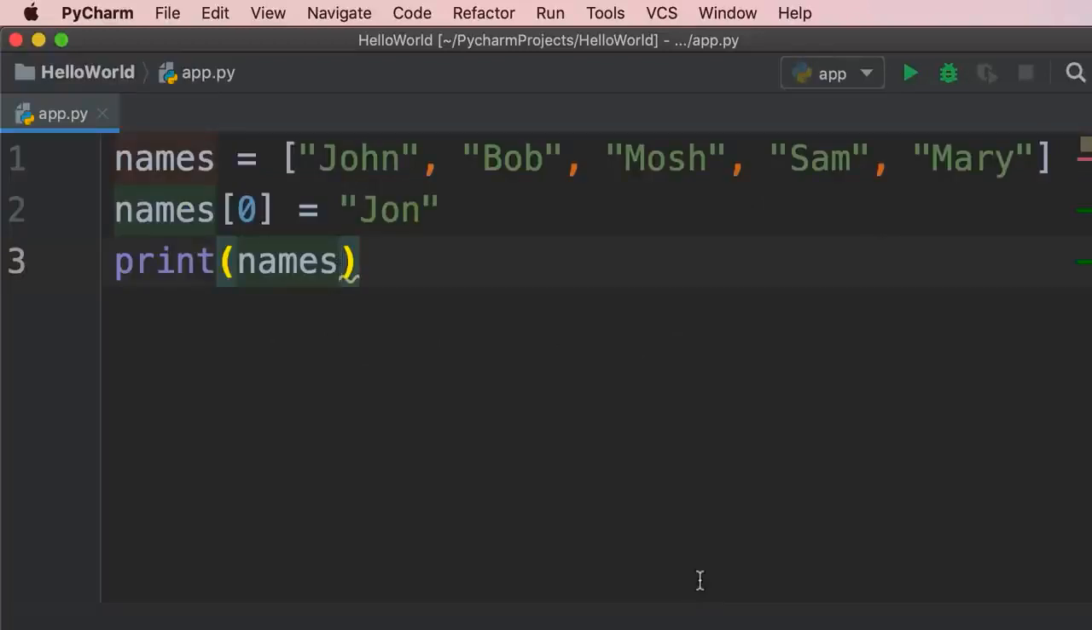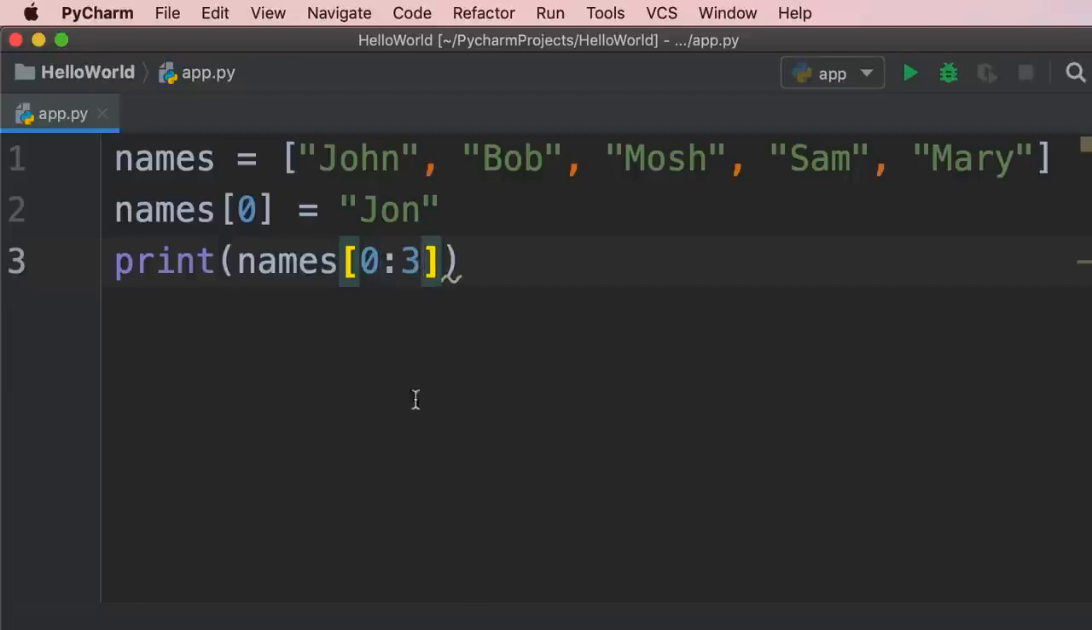We can also select a range of values. For example, let's say we're only interested in the first 3 names. So over here, we type square brackets. And here we need to type 2 indexes, a start index and an end index. Our start index is 0 because we want to start from here. And our end index is going to be 0, 1, 2, plus 1. That's going to be 3. So we add a colon 3.